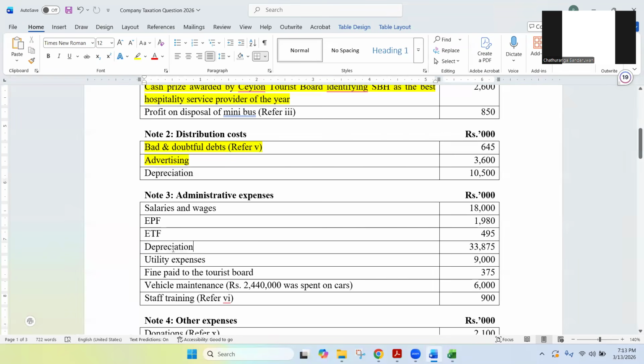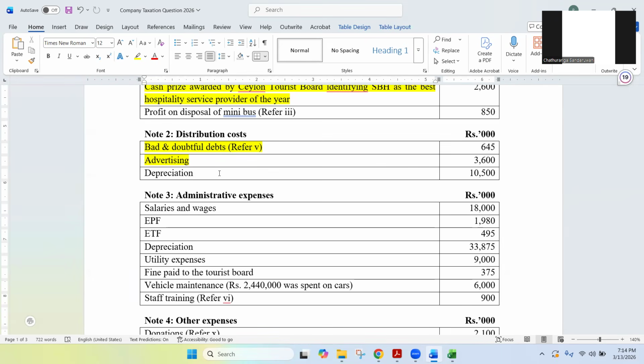Depreciation of those PPE items. So overall, accounting depreciation is not allowed to deduct. But for taxation, we need to calculate that depreciation again based on tax principles, which we call capital allowances.